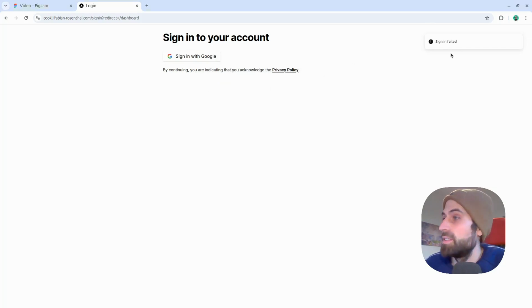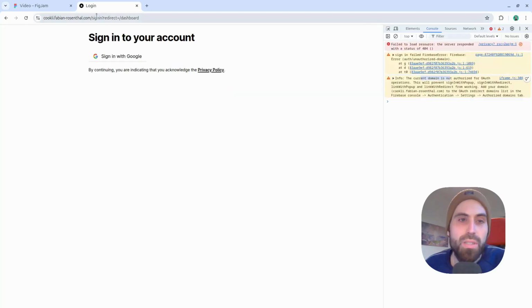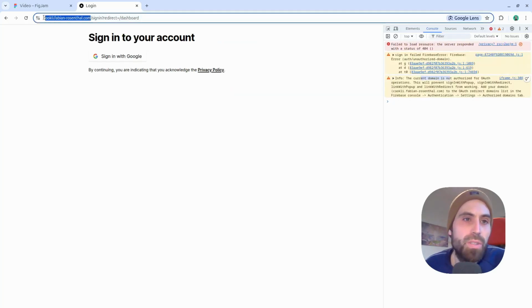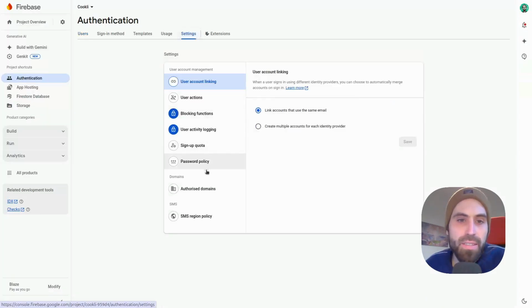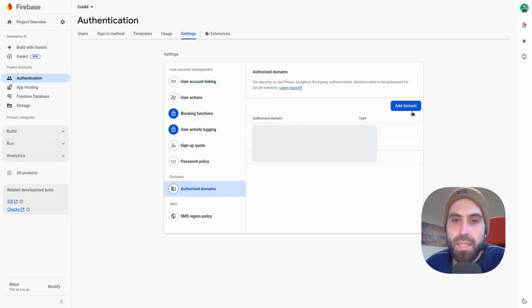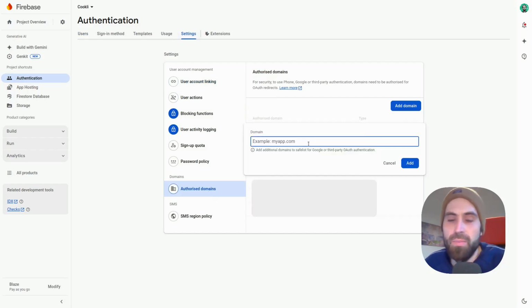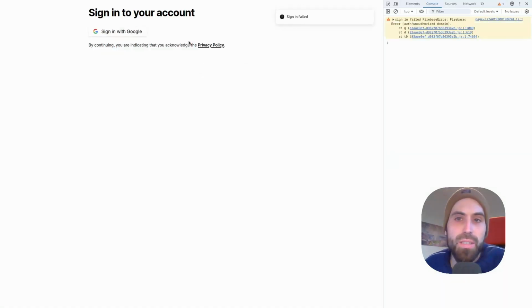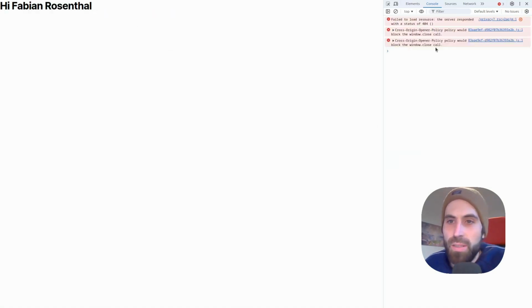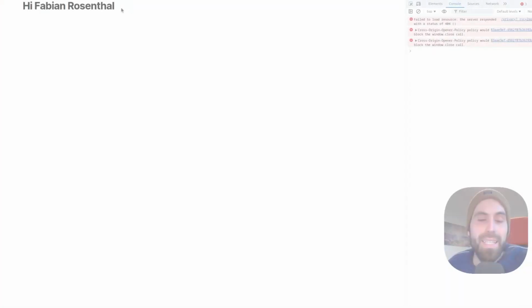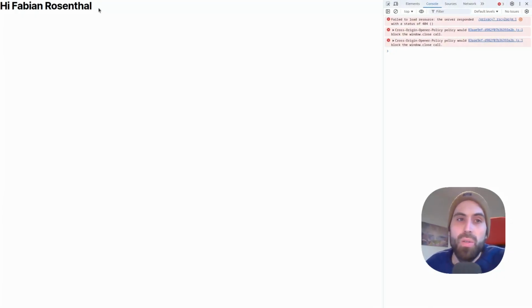Sign in failed. Interesting. Let's check. I still need to authorize the domain. So let's copy that one. Let's go to settings and authorize domain. And now let's add my domain. Let's try again. Cool, and now it worked. It seems like there's still some cross-origin problem with some static assets. I can see the dashboard page, which currently just shows the name of the user who is logged in.